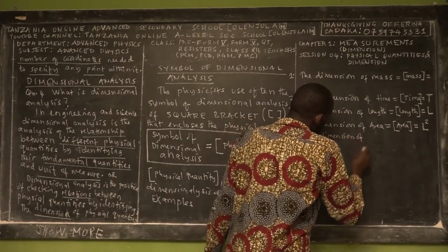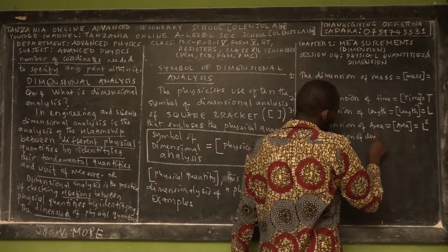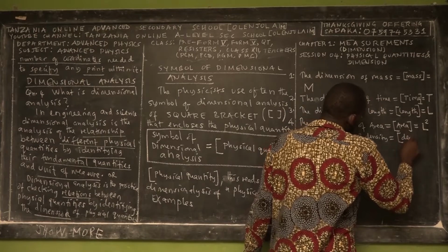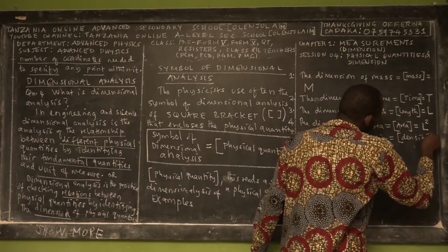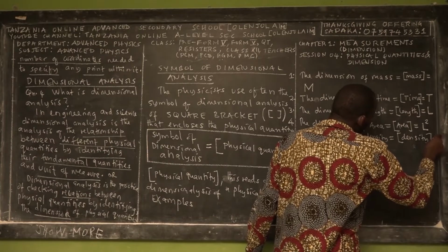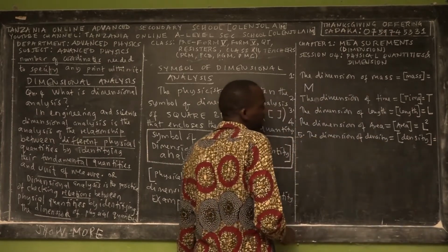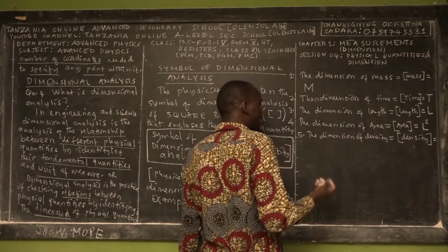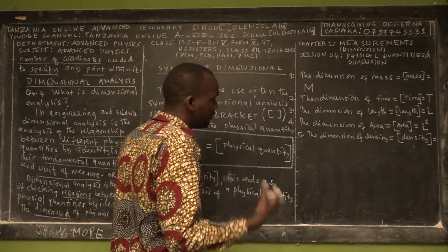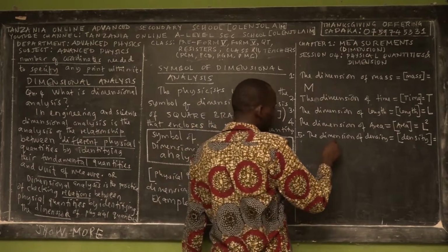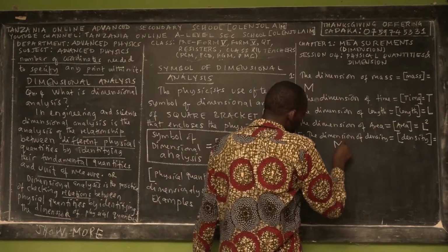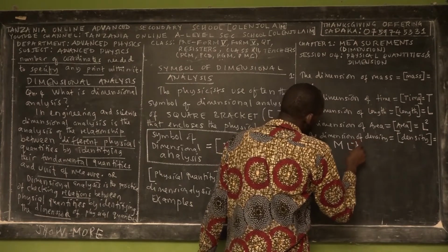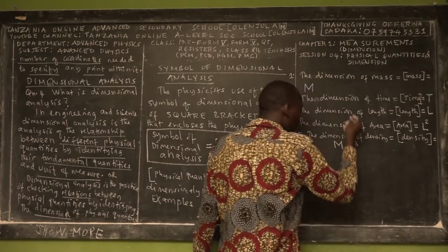Then the dimension of density. How do we find the dimension of the density? We write the square bracket, and then our physical quantity is density, then we close the square bracket. This will be equal to what? The dimension of the density, because it's a relative physical quantity, which is a ratio of mass and volume, is mass times length power negative 3. That is the dimension.